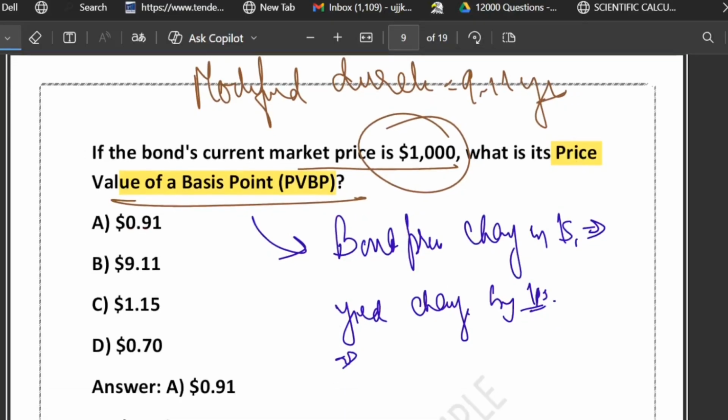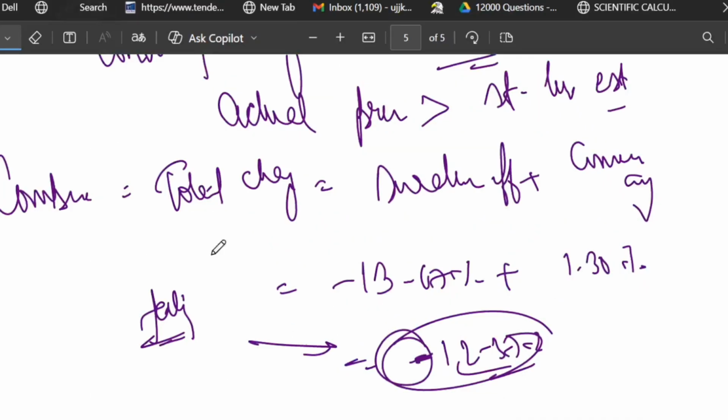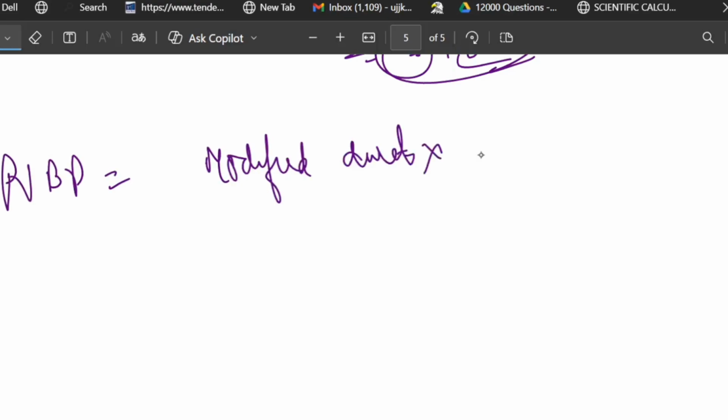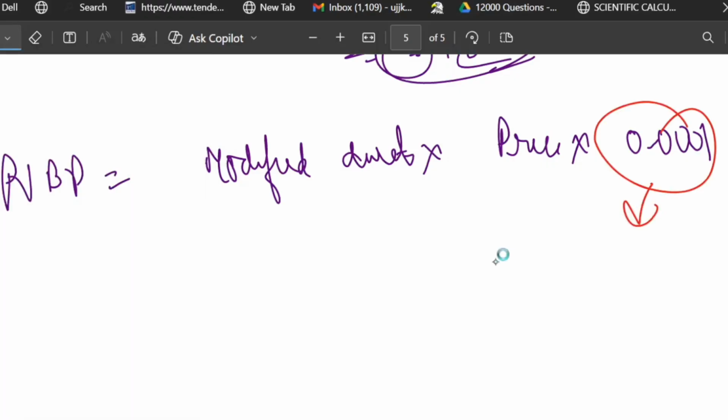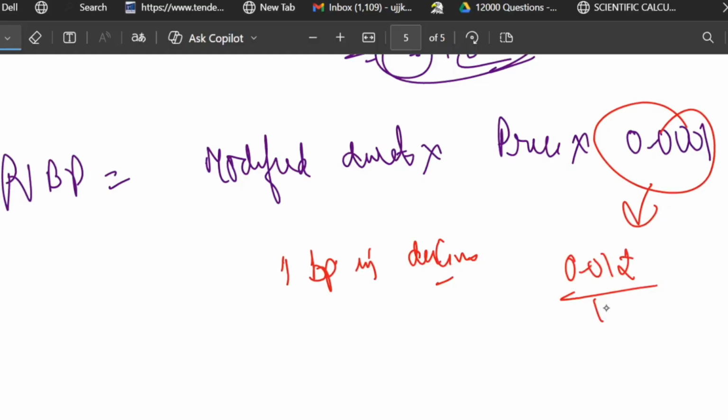So whenever you talk about PVBP, the simple meaning is how much the bond price changes in dollars when the yield changes by 1 basis point. The formula is very simple. PVBP is equal to modified duration multiplied by price multiplied by 0.0001. You may ask why we have written this 0.0001. This means 1 basis point in decimal, 0.01%, just divide it by 100.